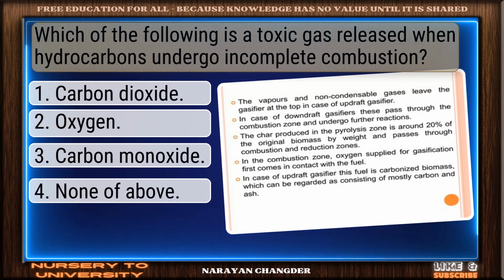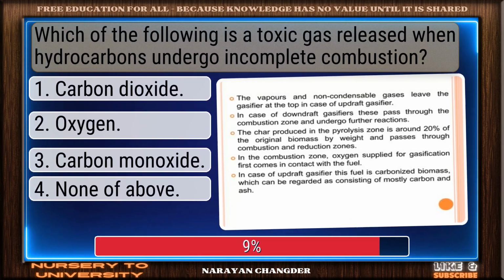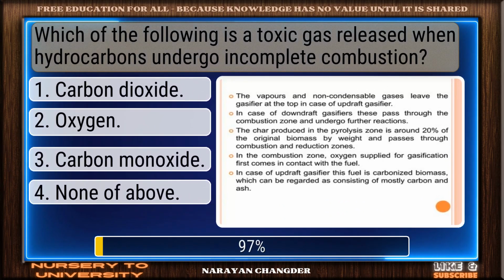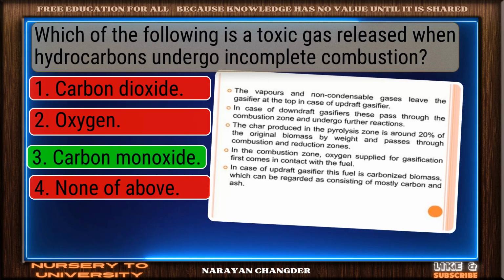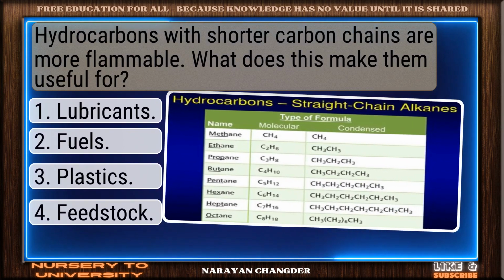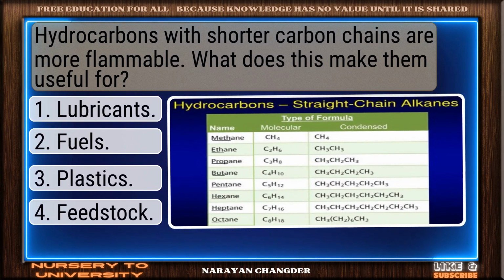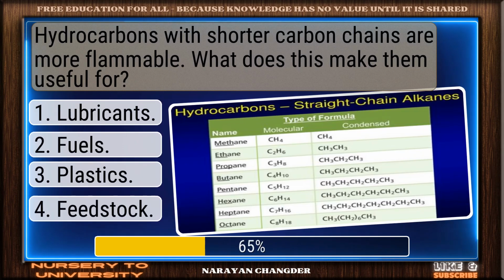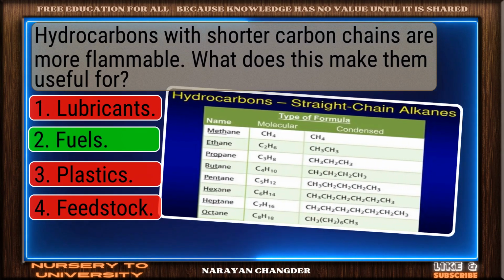Which of the following is a toxic gas released when hydrocarbons undergo incomplete combustion? Exactly. Carbon monoxide makes sense, and it is the right choice. Hydrocarbons with shorter carbon chains are more flammable. What does this make them useful for? Perfect. Fuels is the correct choice.